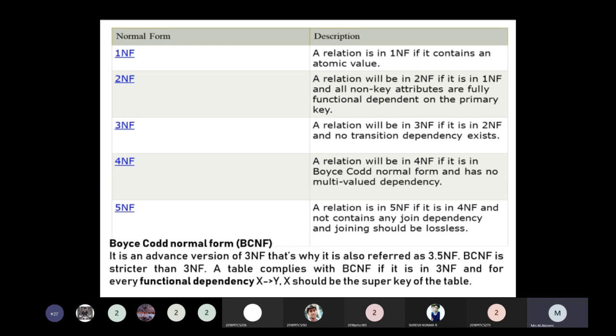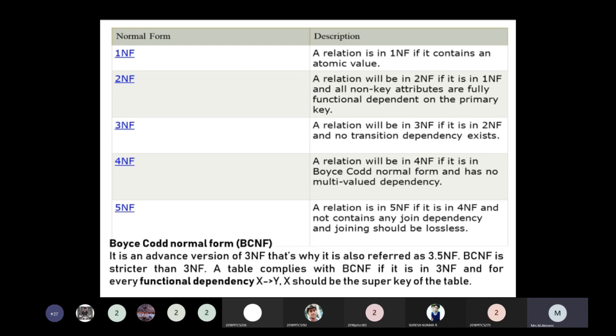Another example is a banking database system: account number, customer name, balance and mobile number. The fully functional dependency is X implies Y, where X is the account number, and it implies all the non-key attributes: name, balance and mobile number. So this is the second normal form.